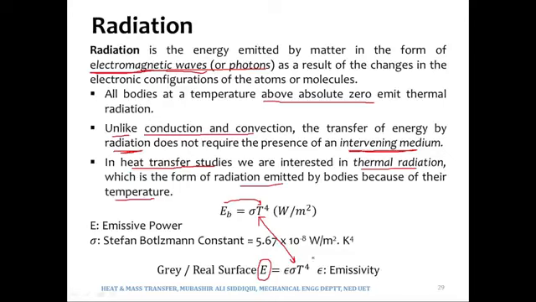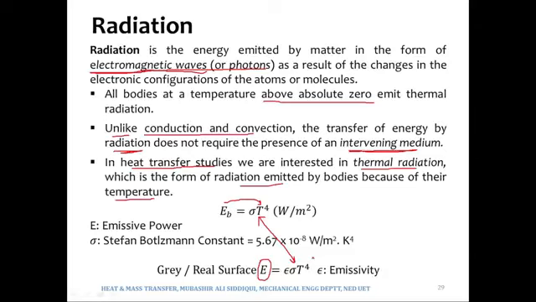and emissivity would range between 0 and 1. So therefore E would always be less than EB, means the radiations that would be emitted by a real surface would always be less than the radiation emitted by a black body if both are at the same temperature.